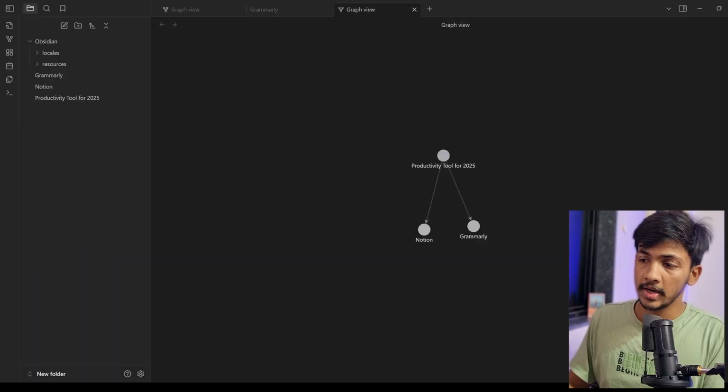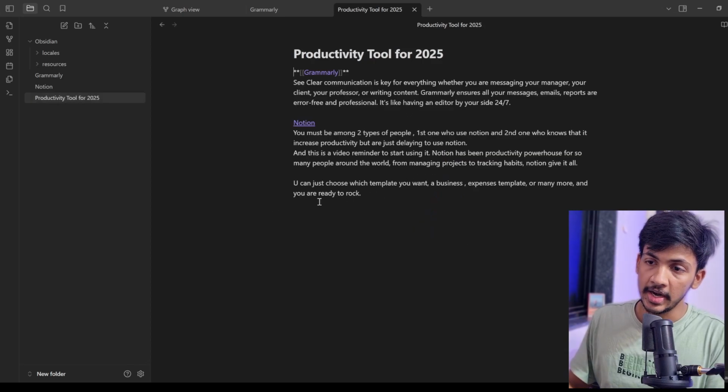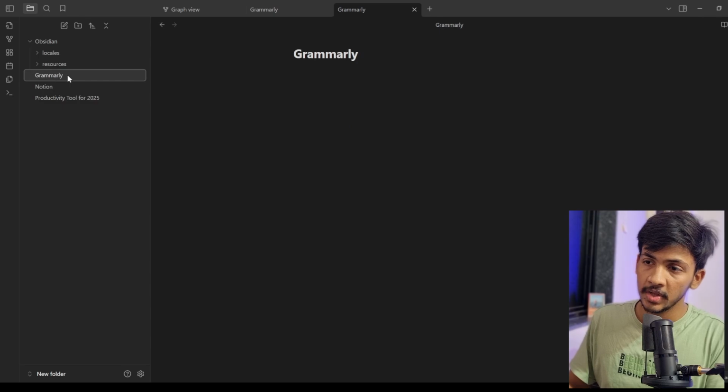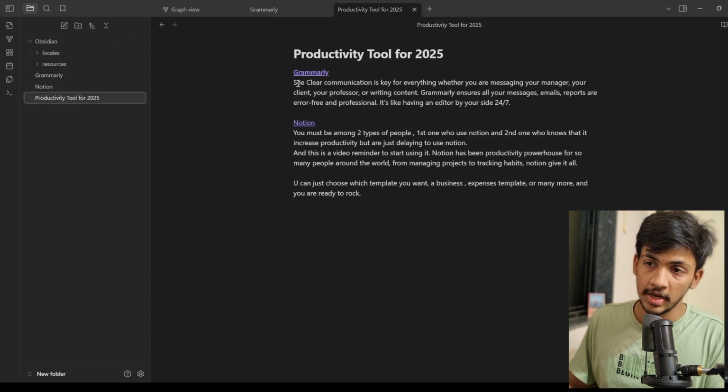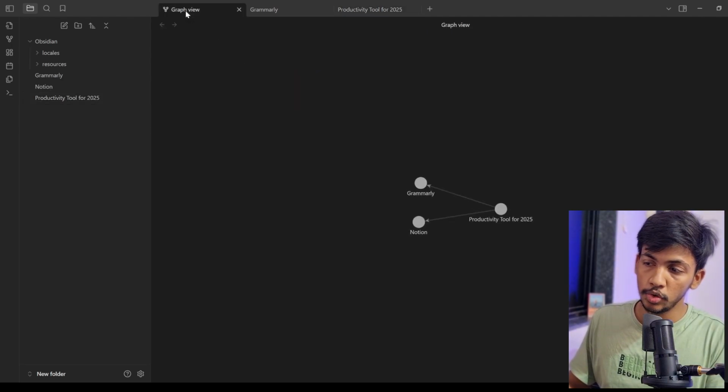So here, let's go on to our Obsidian tool. You can download Obsidian for your Windows and also for your Mac. It is also available on mobile phones, both Android and iPhones. Suppose I have created a productivity tools 2025 page, and I have also created a Notion page and a Grammarly page. What I can do is link those pages in here. Whenever I want to see a graph view, I can see it from here. And you can see this productivity tools for 2025.